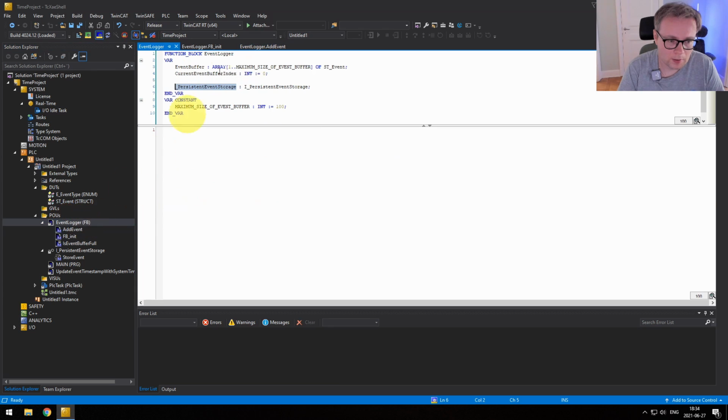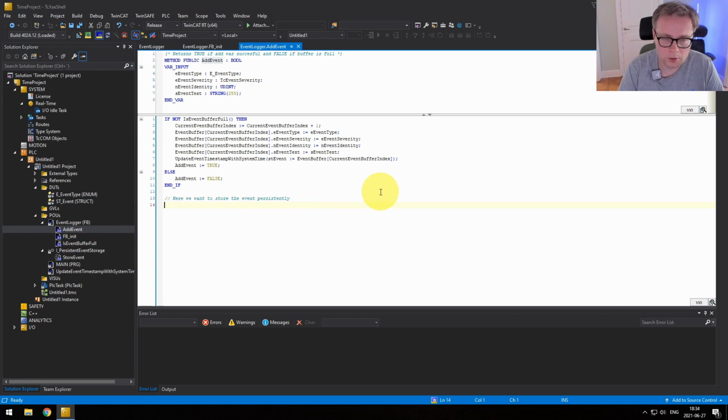So now we have the persistent event storage reference in the function block. When we do the add event, we can actually call this. So we can do persistent event storage. Again, this is the trick. I just want to show it.